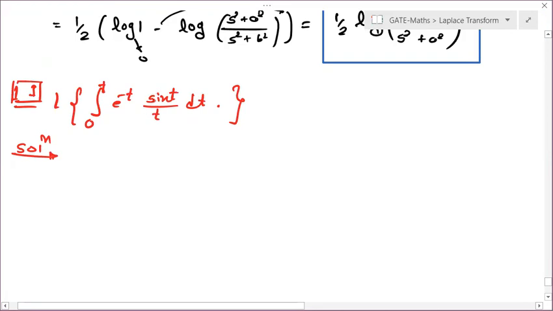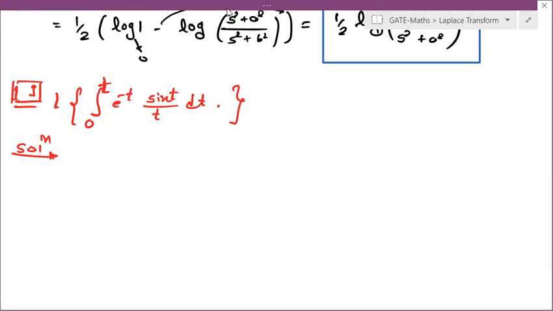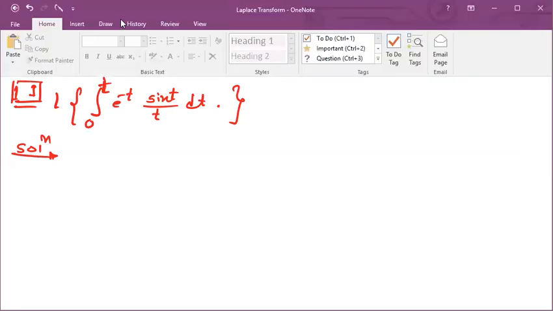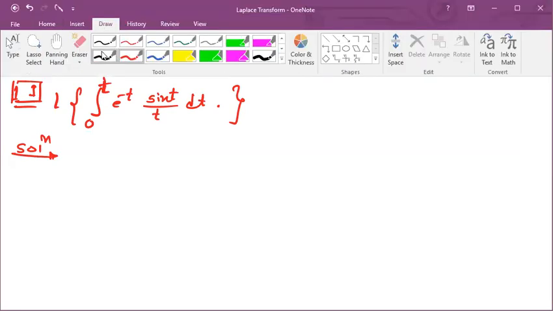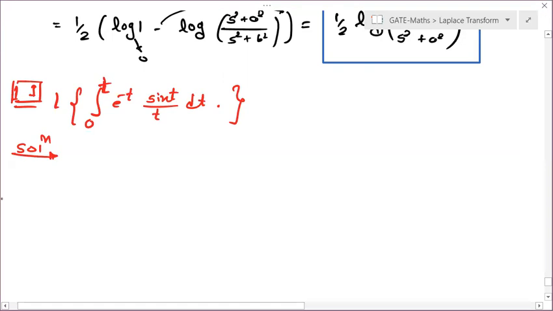So it is division by t and multiplication by e to the power minus t. In the last class I showed you that whenever you have both of these, you should use one of them last. If it is multiplied by e to the power t, which should you use at the last? E to the power t, right? You should use e to the power t at last. So first we find Laplace of sin t. From the formula we can write this directly: 1 divided by s square plus 1 square, which is equal to 1 divided by s square plus 1.